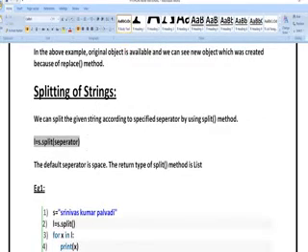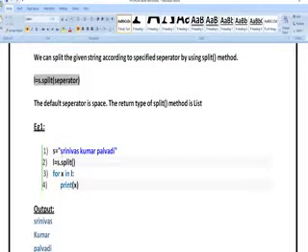Splitting of strings means whatever the string you have written, you can break out that particular string into n number of partitions based upon our usage. Here I have written S is equal to Srinivas Kumar Palwadi, L is equal to S dot split. I am splitting the S value.